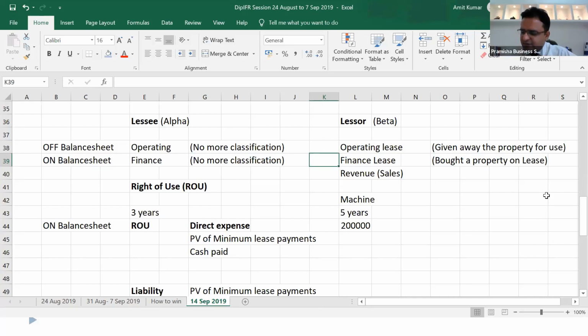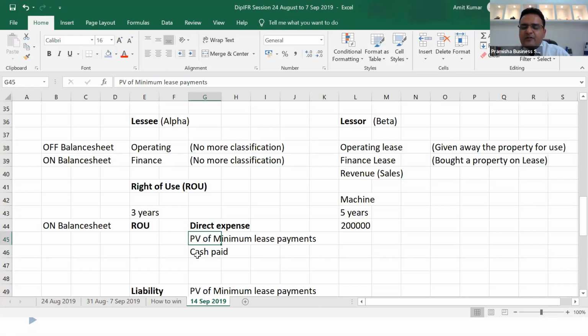Because I got the right of use, I may pay you 10 bucks. Or maybe you may demand more because water is scarce. You may sell it at a higher price to me, that I'll demand 12 rupees from you. So I'll say that I paid 12, and out of 12 I may pay you 3 now, and 9 I'll pay you in future. So I'll record the right of use asset at 12. 3 I'll say cash payment, and maybe 1 rupee direct expense for it. And 8 I'll say will be paying you in future.